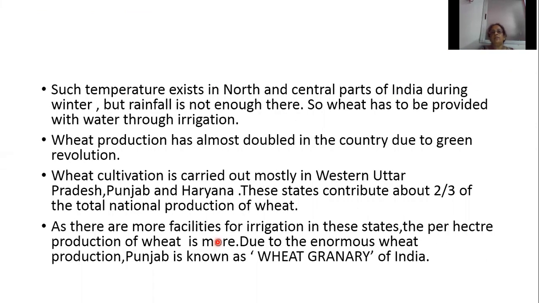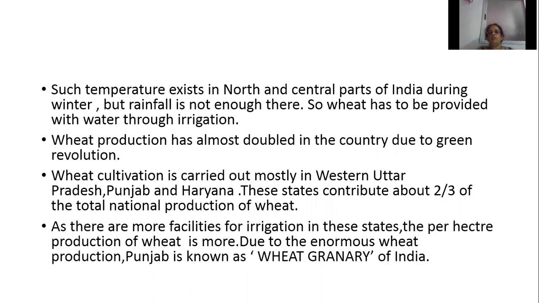Then these temperatures exist in north and central part of India during winter, and rainfall is also not enough there. We have seen 75 centimeters of rainfall is required. With more than 100 centimeters of rainfall we cannot cultivate wheat. So wheat has to be provided with water through irrigation. So wheat is cultivated with the help of irrigation facilities.